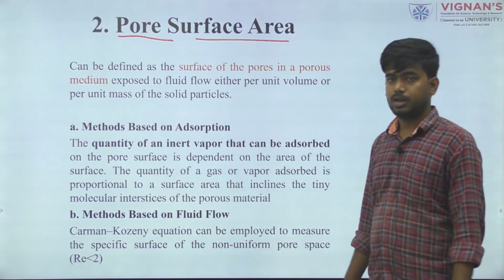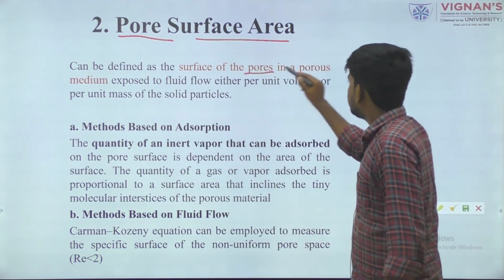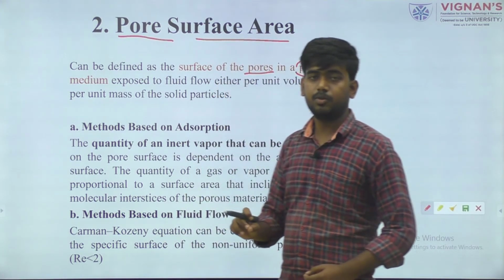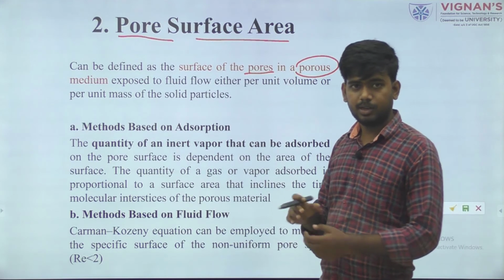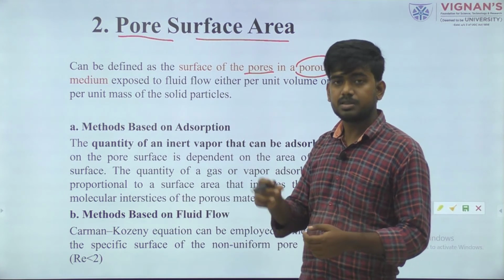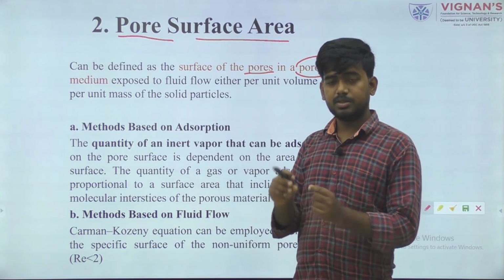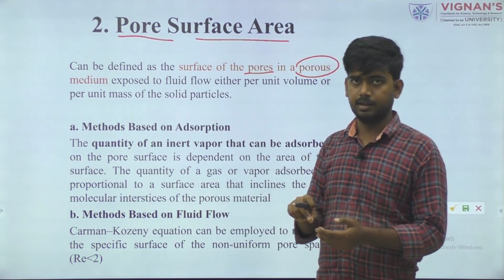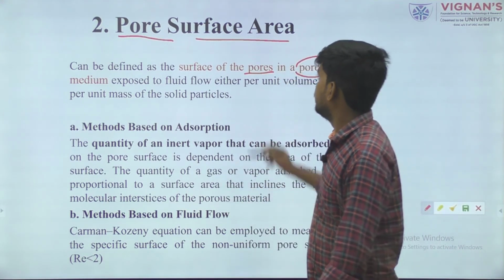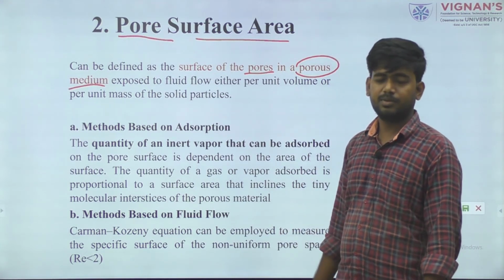Pores means the amount of volume, the void space available on the surface. If anything is associated with pores, it means an amount of void space is available. There are surface pores and internal pores. Internal pores are the amount of pores present internally, and surface means the outer perimeter. Normally we can't determine this pore surface area easily, because sometimes it is not visible.